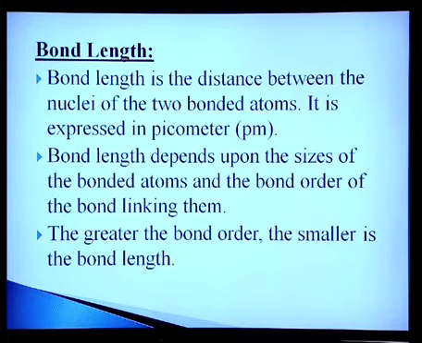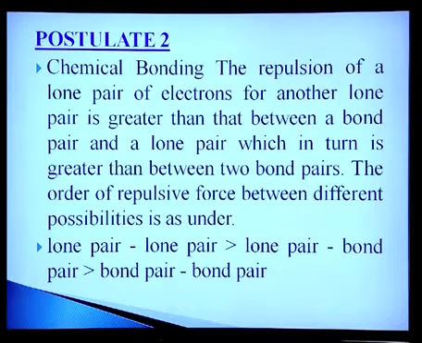Now, postulate 2. The repulsion of a lone pair of electrons for another lone pair is greater than that between a bond pair and lone pair, which in turn is greater than between two bond pairs. The order of repulsive force between different possibilities is as under. You will find here lone pair-lone pair repulsion is more as compared to lone pair-bond pair, which is more as compared to bond pair-bond pair. I will take one example.